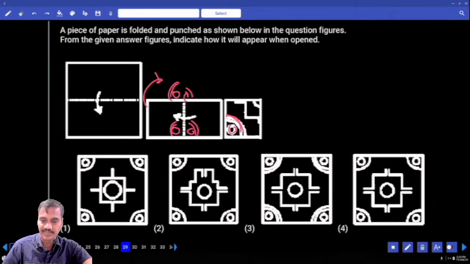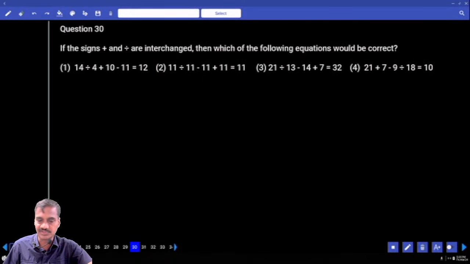And the center one. What is the center here? This is the center. Our center must become 4. Given 4, what does it become, tell me? Circle. Now this is the line we have, and this line will be like this, and again it will be double. Okay? So what is the answer we got here? Choice 3. Question 29 done. Then coming to question number 30.